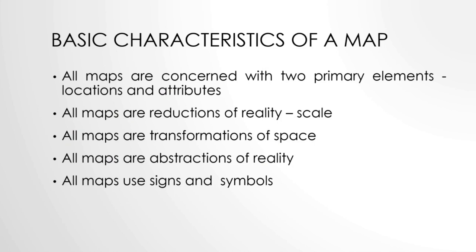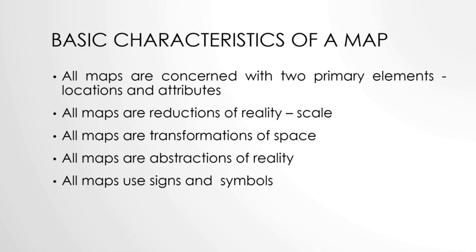Now, let's have a look into the basic characteristics of a map. All maps are concerned with two primary elements: locations in two-dimensional space and the attributes, which are the qualities or magnitudes of a particular location. Then, all maps are reductions of reality. That is, maps are drawn to a particular scale. And the third basic characteristic is that all maps are transformations of space.